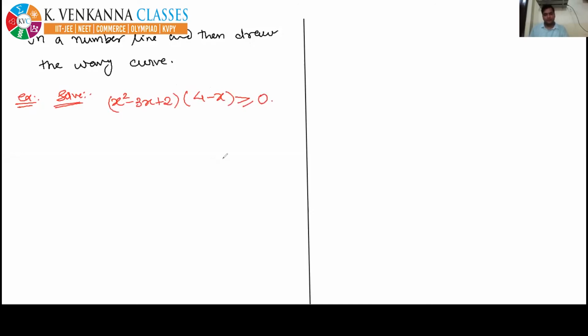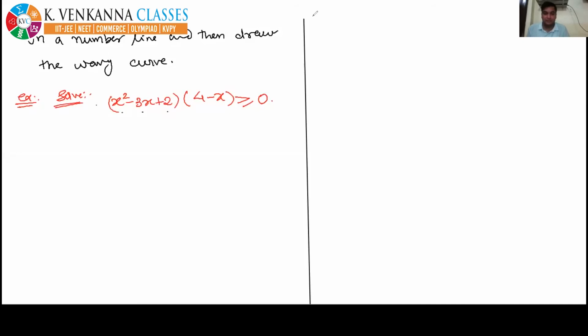Okay. Everyone focus. The question is, you have to solve the inequality x square minus 3x plus 2 into 4 minus x greater or equal to 0. So let's follow the steps one by one. Read the first step, what I made you write.